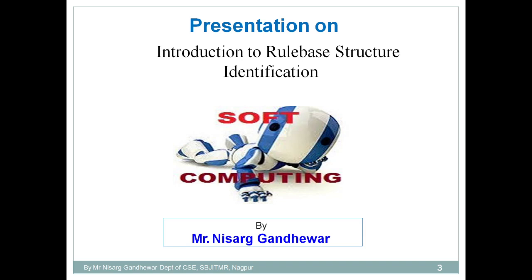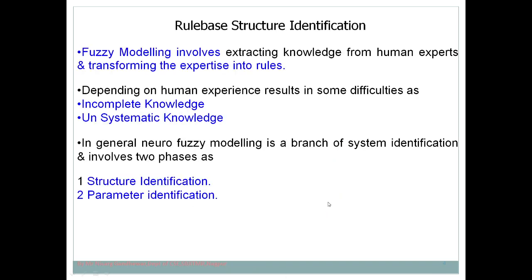In the case of an adaptive neuro fuzzy inference system, it's very important to understand rules, because if you design the rules appropriately, then your system will work. We are talking about a rule based system. If you make appropriate rules, then your system will work in the appropriate manner. So that's why in this case we should know what a rule based structure is that can be used in fuzzy modeling. So let's start this particular topic.